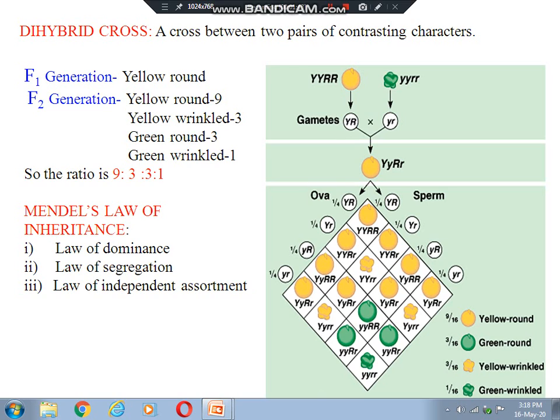For example, when a pure yellow and round seeded plant is crossed with a pure green and wrinkled seeded plant, only yellow round seeded plants are obtained in the F1 generation. But on self-pollination of the F1 progeny, all the 4 characters of seeds are obtained independently in a ratio of 9:3:3:1.